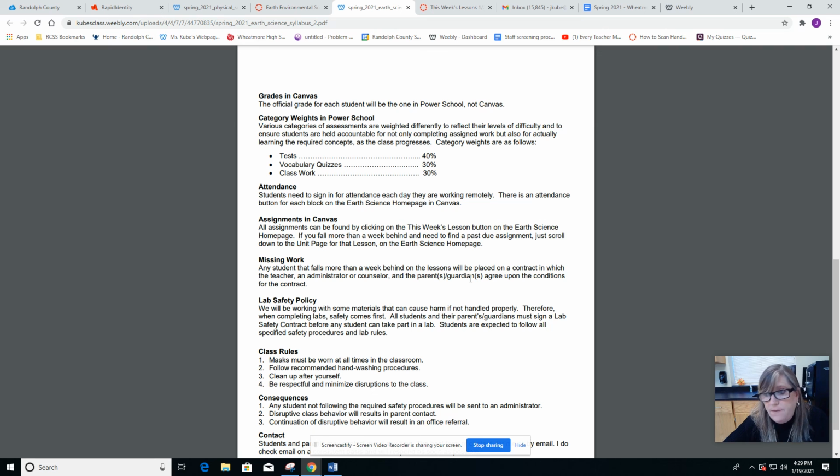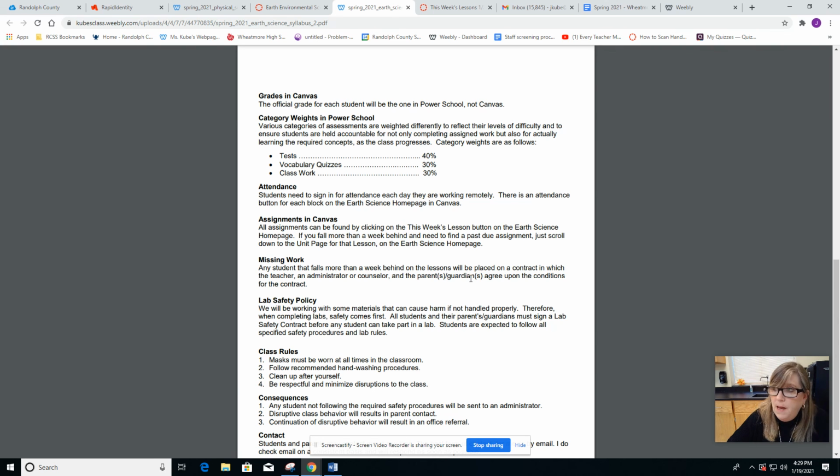All right, lab safety. I'll go over lab safety as we do individual labs. Different labs have different lab safety policies. Class rules: if you are A or B day students, your masks need to be worn at all times. We are still in the middle of the pandemic. Follow recommended hand washing procedures. There are sinks throughout the classroom. There's one right behind me, so it shouldn't be any trouble washing your hands on a frequent basis, especially before you go to lunch if you're fourth block.